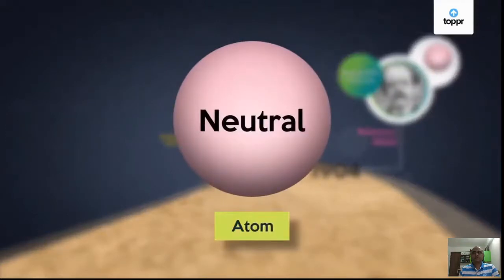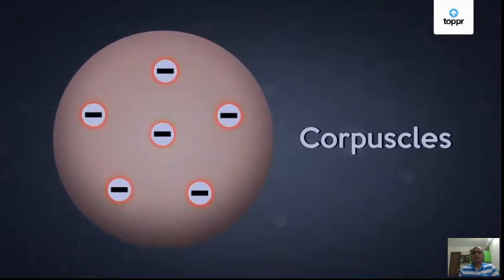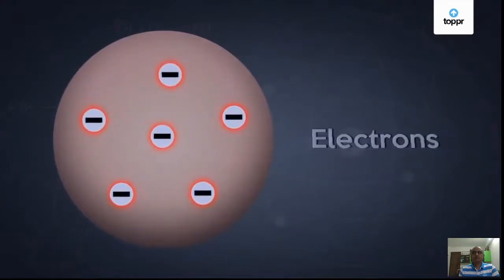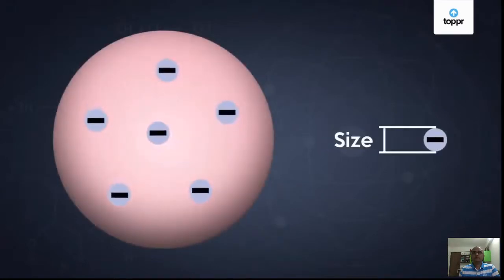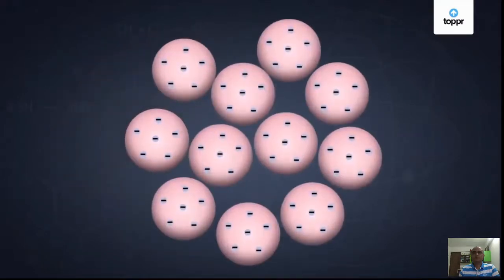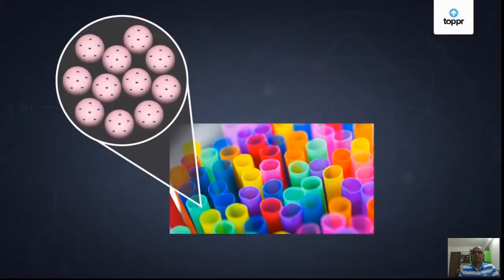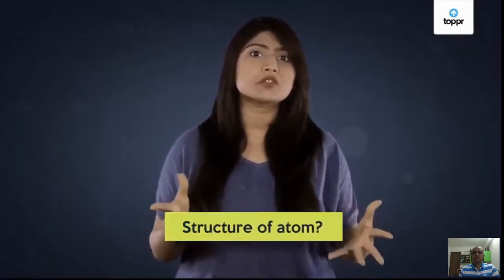Thomson added to this knowledge by proving that all atoms contain negatively charged particles called corpuscles, a term that was later changed to electrons. He also inferred from his studies that the size of an electron is negligible when compared to an atom. Moreover, Thomson found that properties of all electrons are the same, irrespective of the material they belong to. With all this information at hand, the challenge for Thomson was to visualize the structure of the atom.